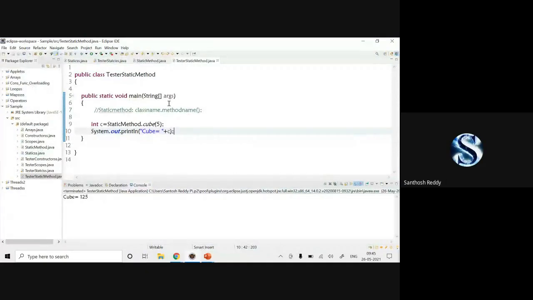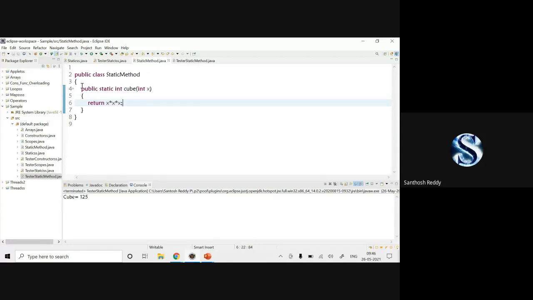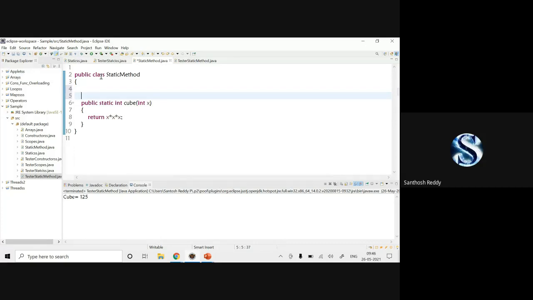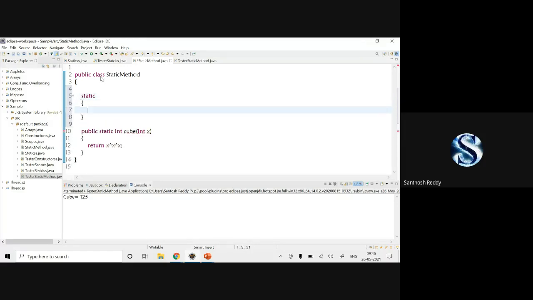Okay, fine. This is about your static variable and static method. Now what I'm going to explain for you, as I have clearly mentioned earlier, is the static block also. Now you might have a doubt, what do you mean by a static block? It is nothing different. It is just a block with opening and closing parentheses, with the static keyword. Static, open and close parentheses. If you want, you can write it.